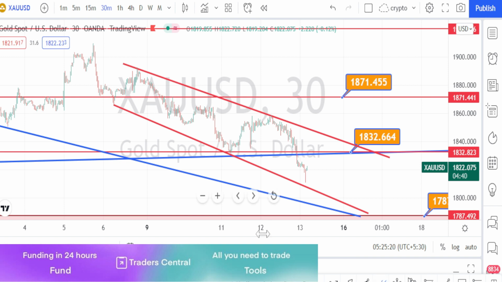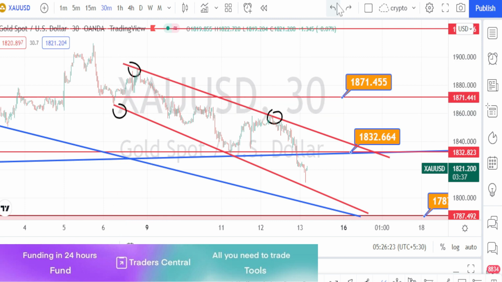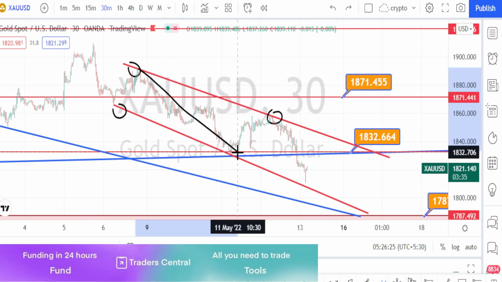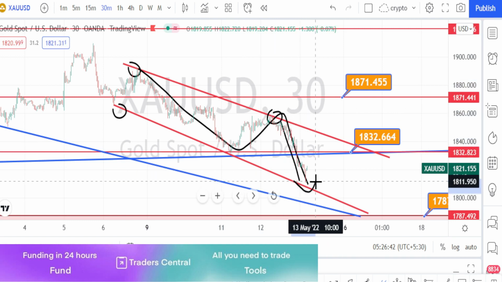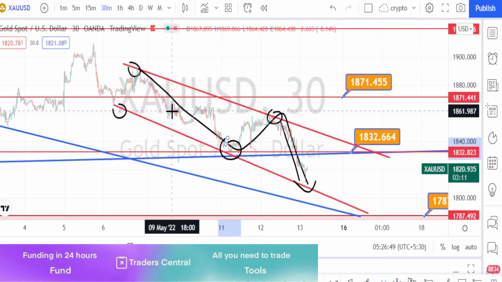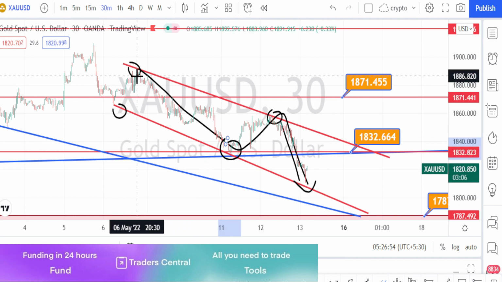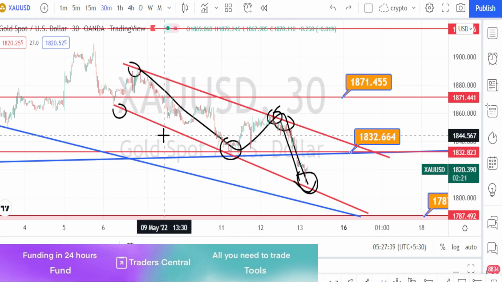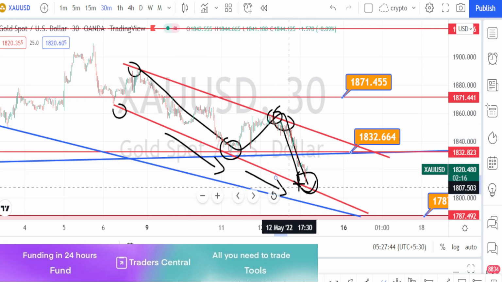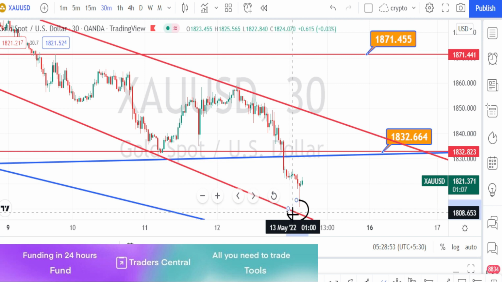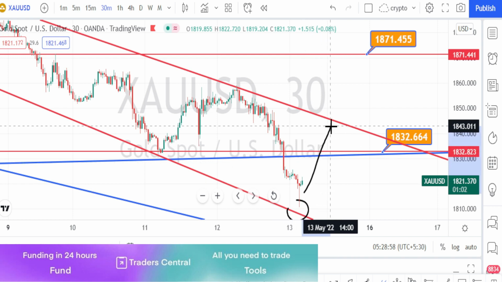When we look at the price action in 30 minutes time frame, I've drawn a resistance line and support line. We can clearly notice that it is in a very strong bearish trend. Every time it bounces back on the bearish trend reversal, it breaks the previous low. So it is a confirmation that it is in a very strong bearish trend. And when we look at the range also, it is not an exactly parallel line, it is widening on the downside. Currently the price action has taken support near this trend line or support line, and it is trying to go on a retracement.